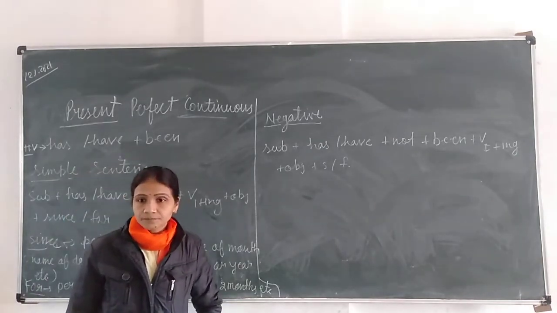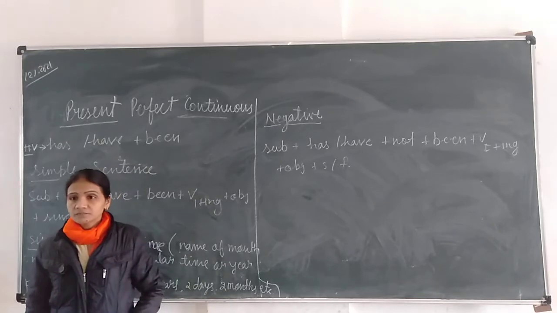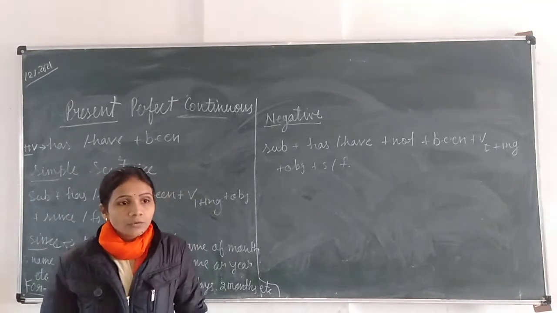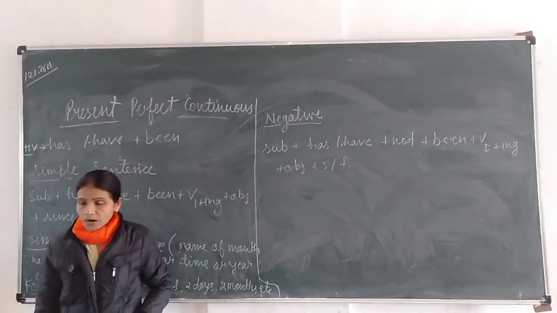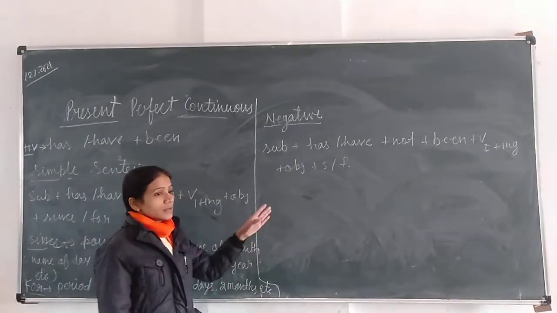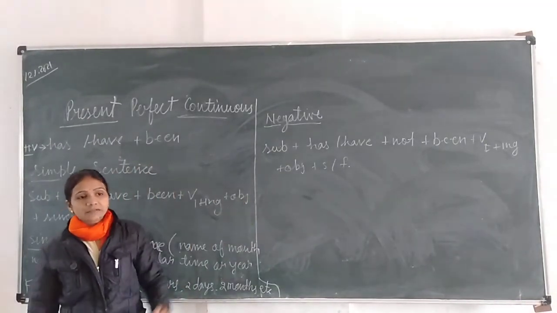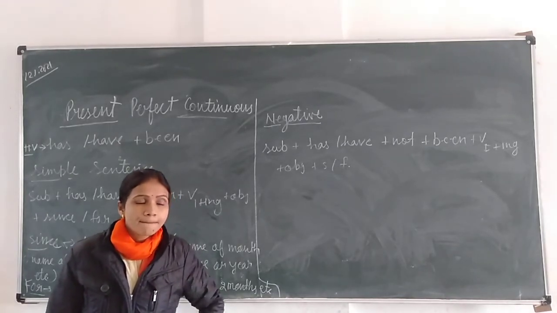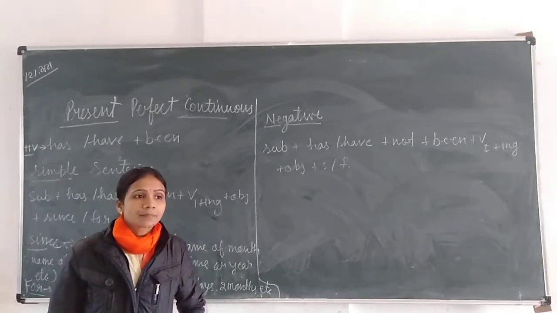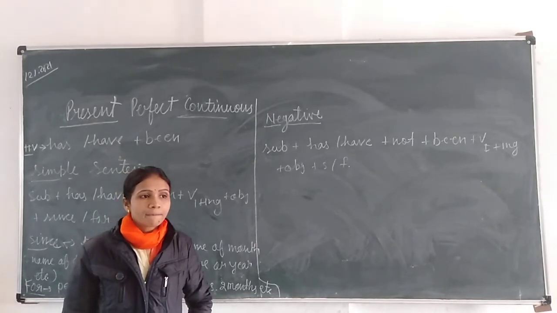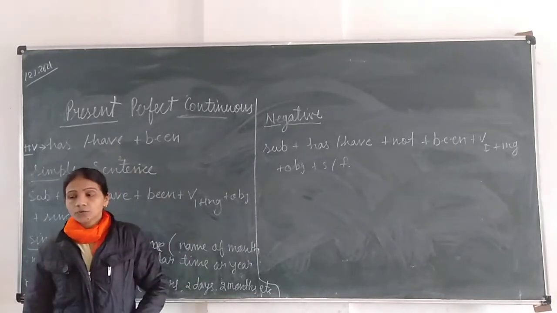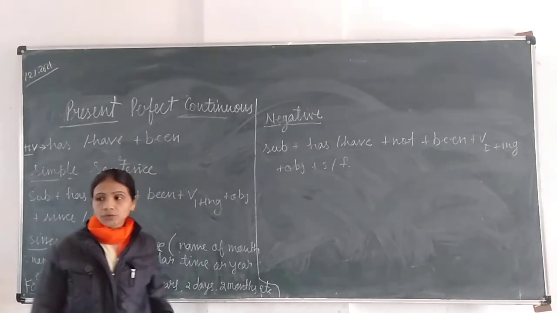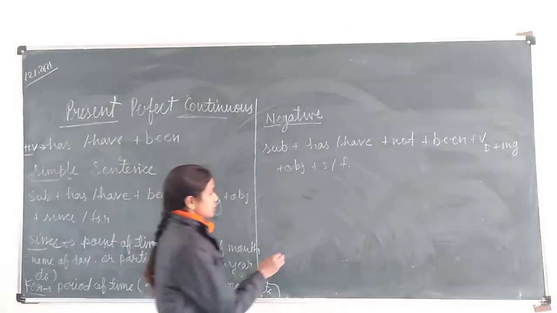Yes, Rajavardhan. Suresh has not been playing in the garden for 2 hours. Suresh has not been playing in the garden for 2 hours. Yes, Parikshit, one more example of a negative sentence. He has not been going to school for 2 days. He has not been going to school for 2 days. Yes. Okay.